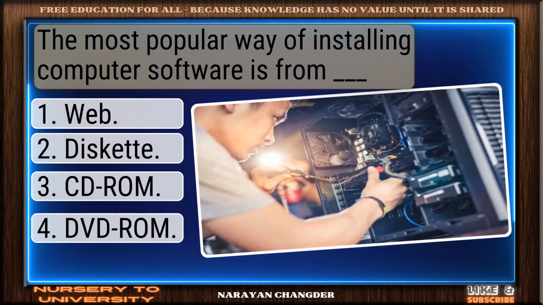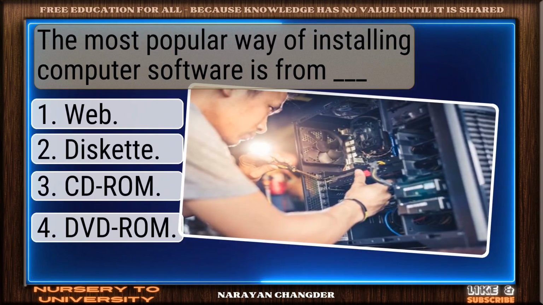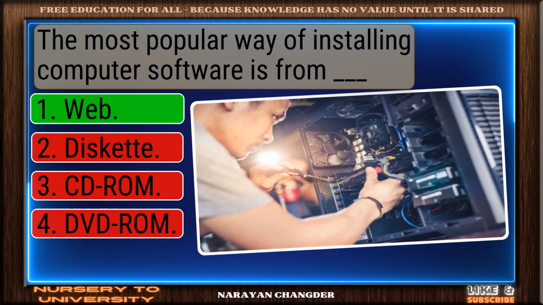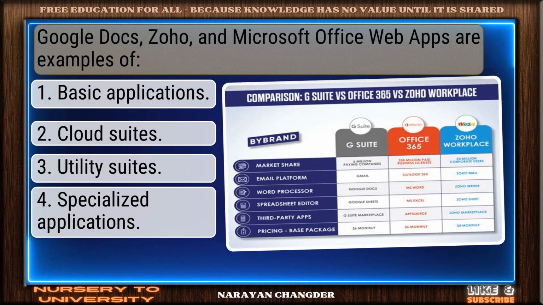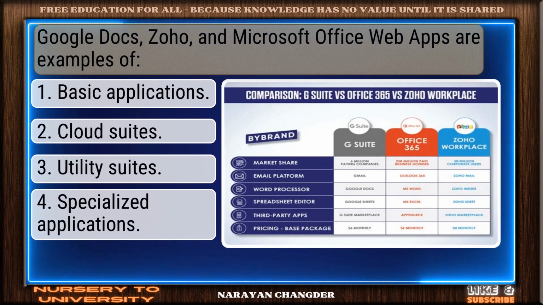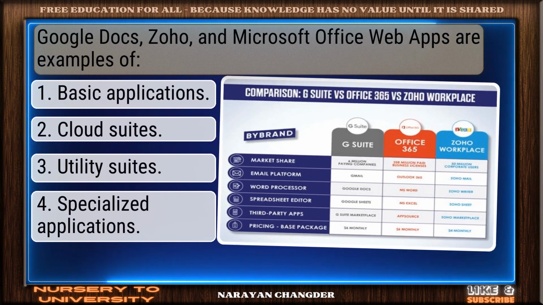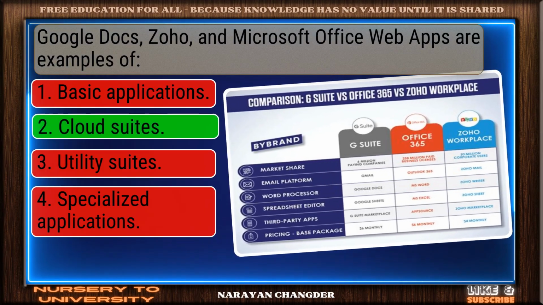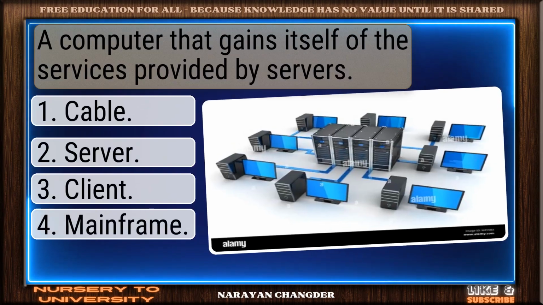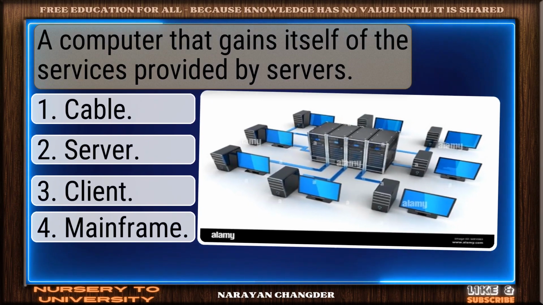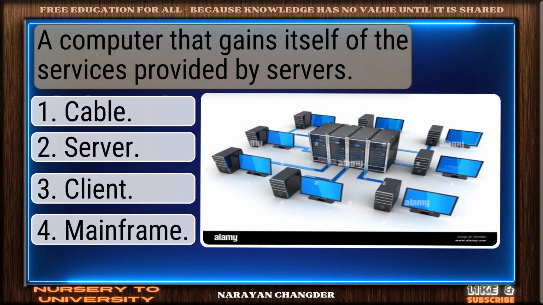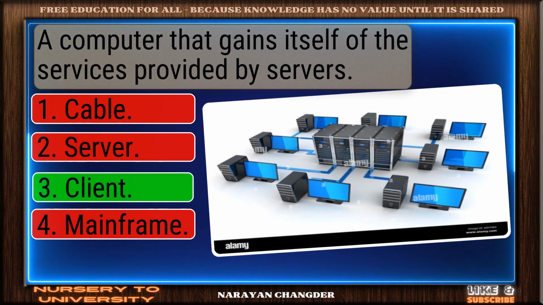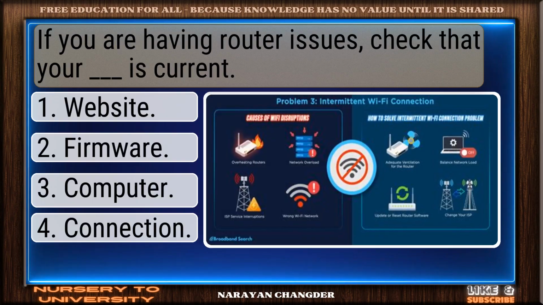The most popular way of installing computer software is from dash. Bravo. Web is the answer. Google Docs, Zoho, and Microsoft Office web apps are examples of. Exactly. Cloud suites makes sense. A computer that avails itself of the services provided by servers. Perfect. Client is the one.